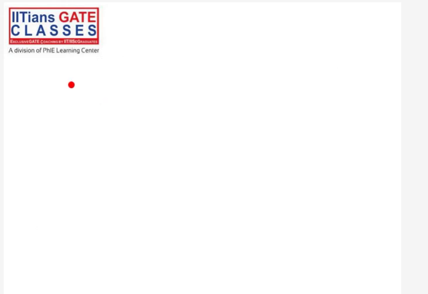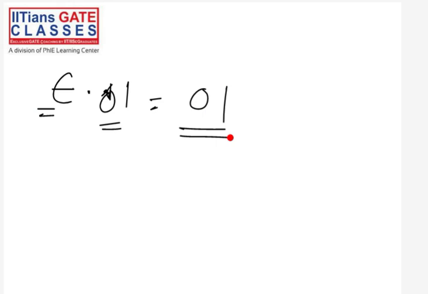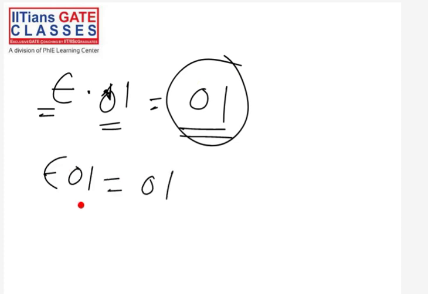Also, what if we have an empty string concatenated with some string? For example, if we have the empty string concatenated with 0 1, then what will be the result? It will be 0 1, because as I told you, this empty string is like a space bar. It does not bother, so you are just writing 0 1. Remember, epsilon 0 1 is nothing but 0 1, because this is just an empty string.